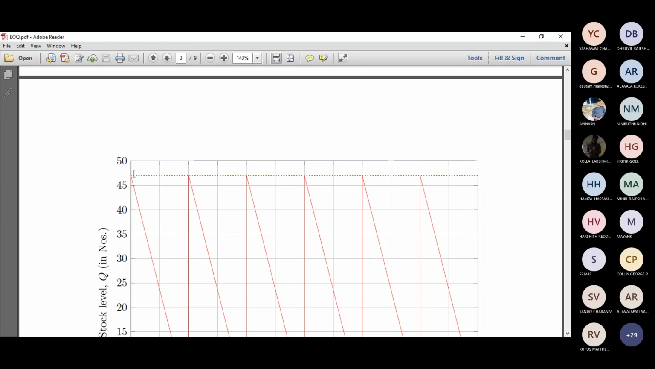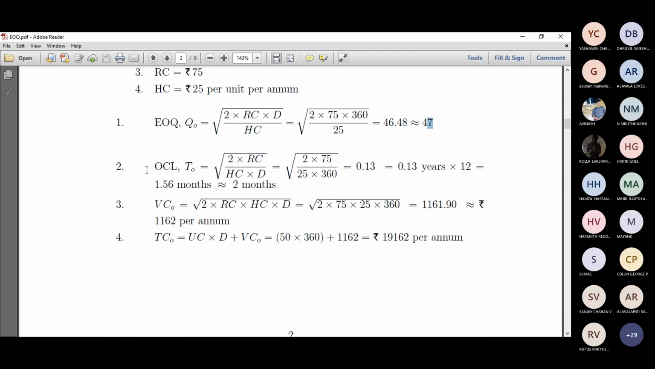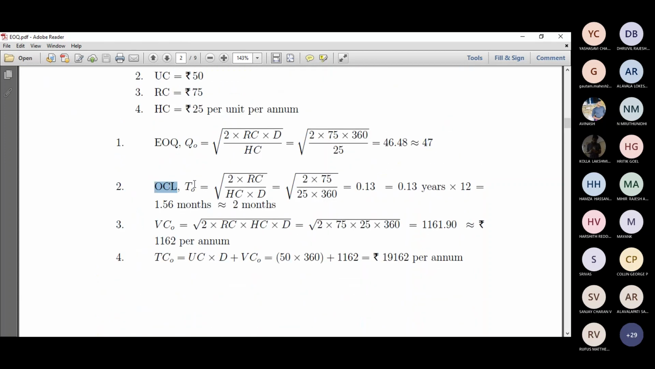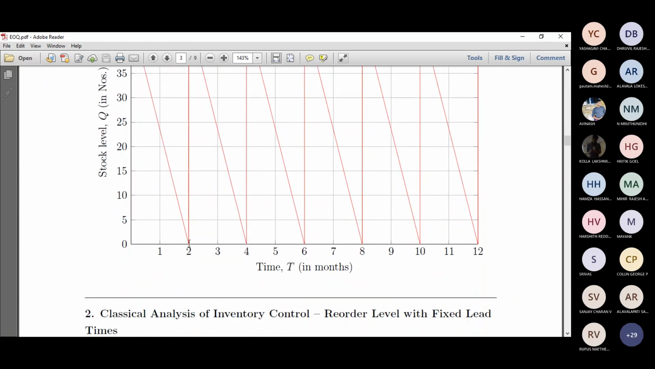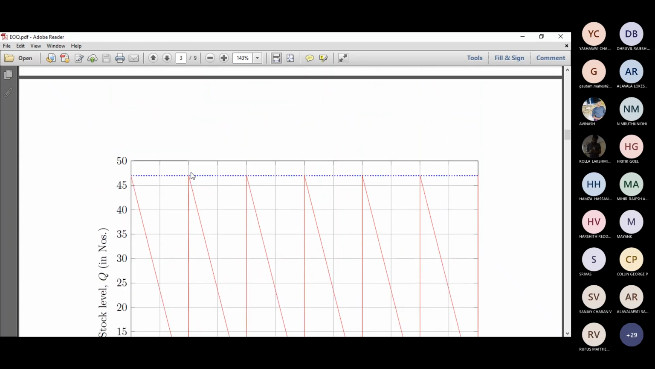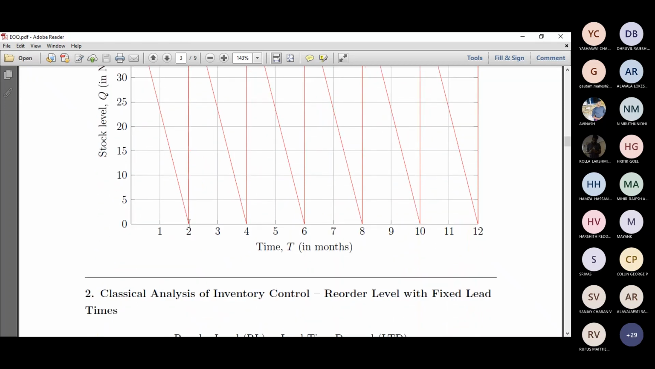Next we'll talk about the optimum cycle length, OCL, which is T naught, which we got as 2 months. Which means that every 2 months, you could even draw a grid line like this in blue, but it would affect this particular figure, so I just avoided that. Every 2 months, you can see 0 to 1 is 1, 1 to 2 is 2, so every 2 months the cycle gets repeated.